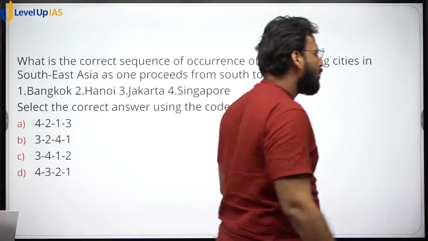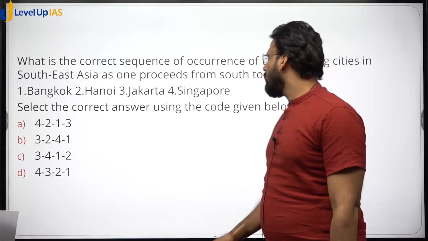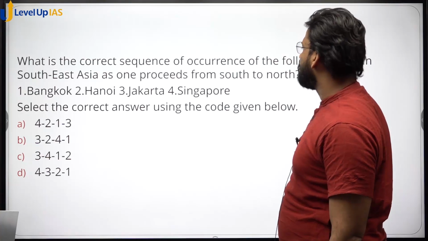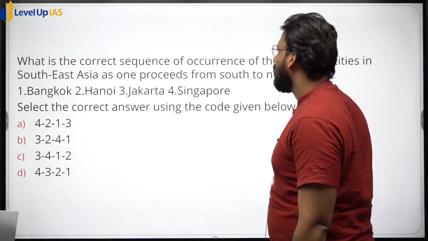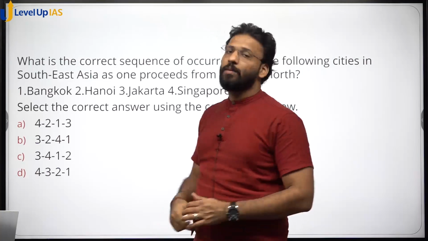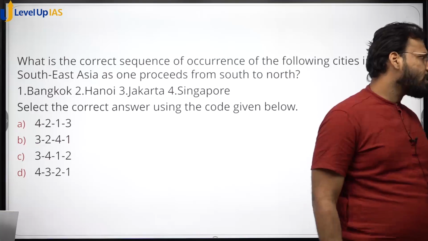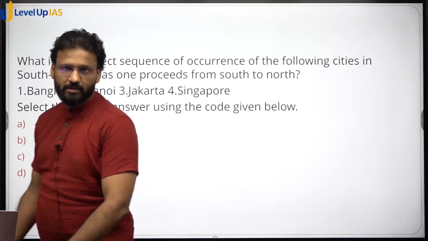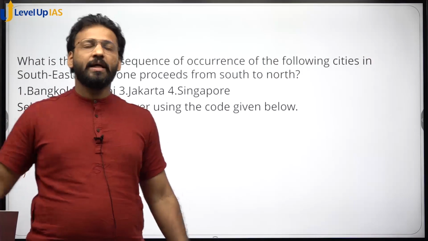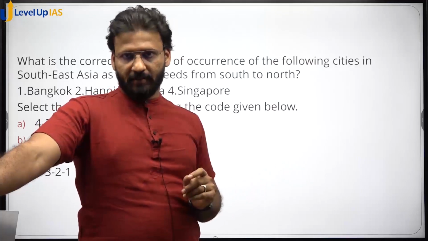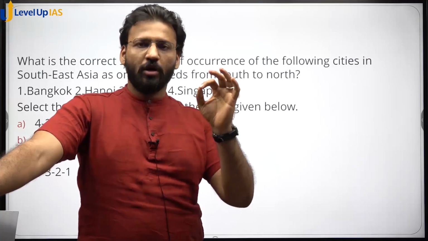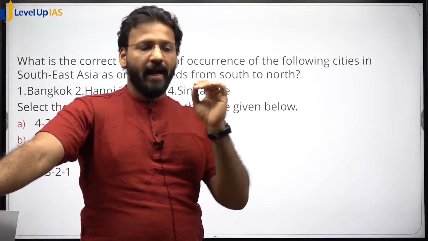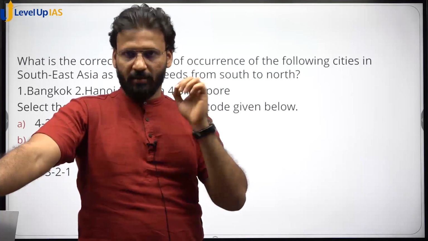Next question. What is the correct sequence of occurrence of following cities of Southeast Asia as one proceeds from south to north? Bangkok, Hanoi, Jakarta, Singapore. Now one more thing you should remember. You have to learn by heart all the capitals and rivers flowing in the Asian countries. You should know their geographic locations. You should know the capitals of those countries and you should know the major rivers flowing through the capital.